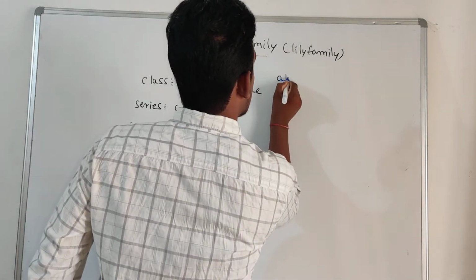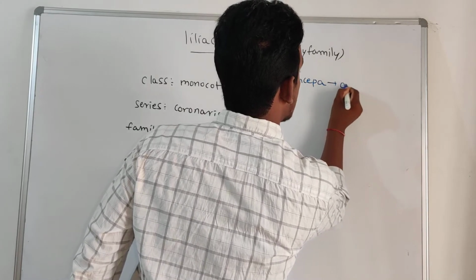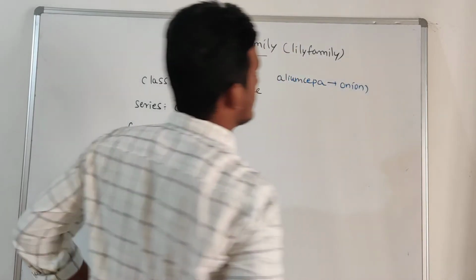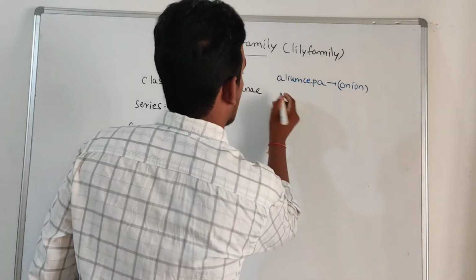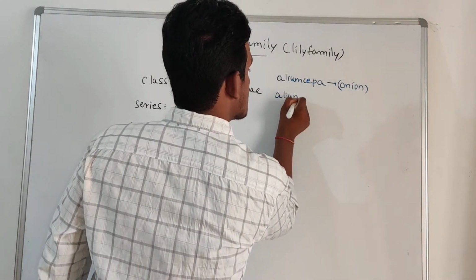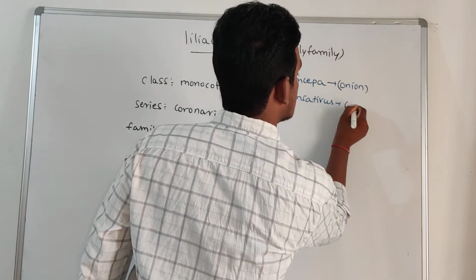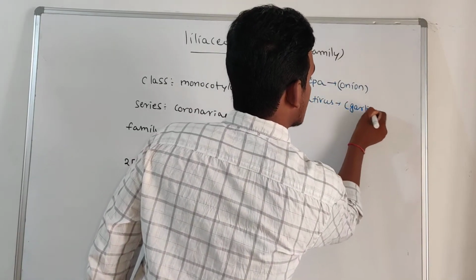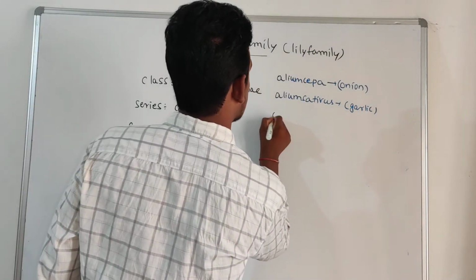Those are Allium cepa, onion, which is used as a food material. Allium sativum, garlic, is also used as a food material.